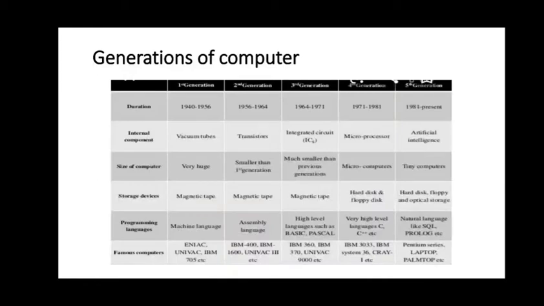Next one, the five generations of computer. In that, the internal component is the main theme. So the first generation of computers used vacuum tubes, the second generation used transistors, in the third generation they used integrated circuits, in the fourth generation microprocessors, and in the fifth generation artificial intelligence. So these are the five generations and their comparison.